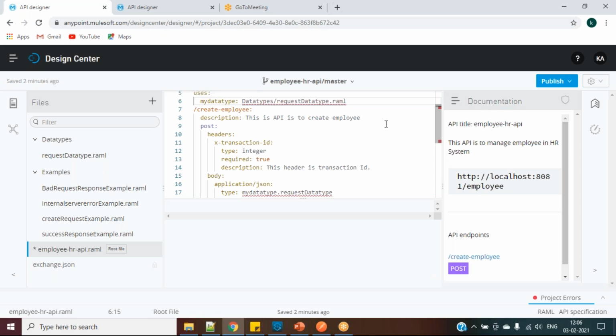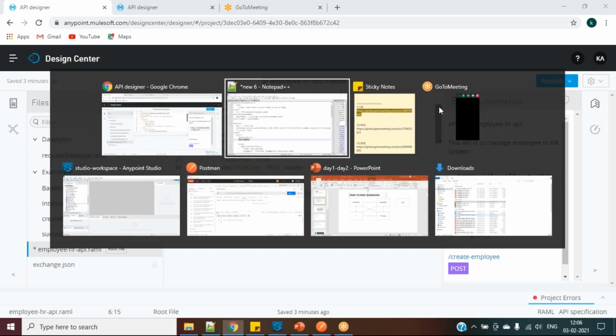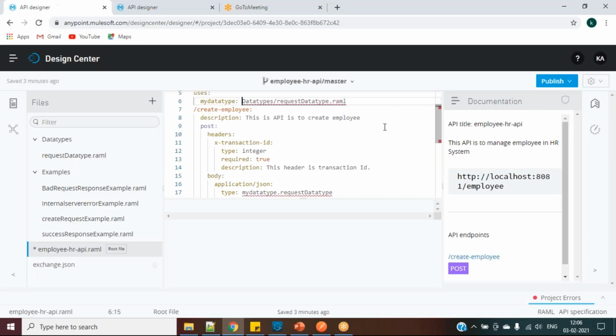Since we are already using this uses, it should come. Data types.